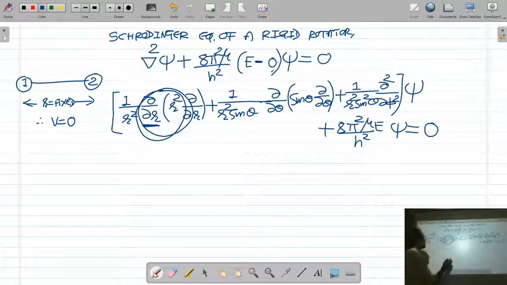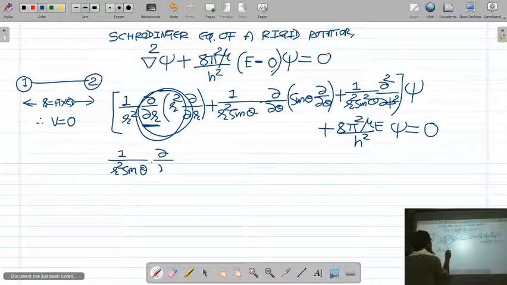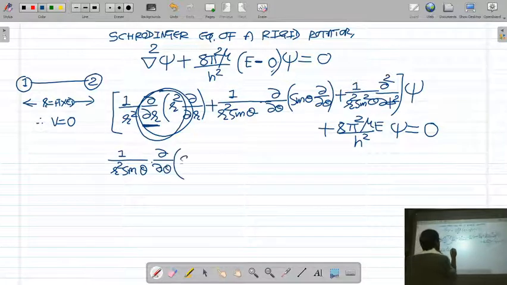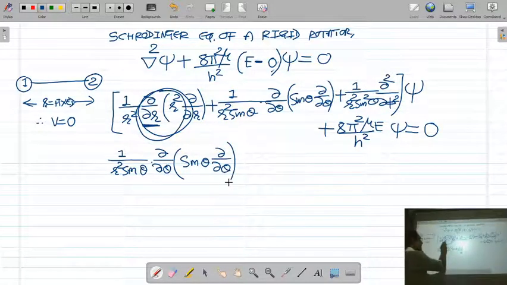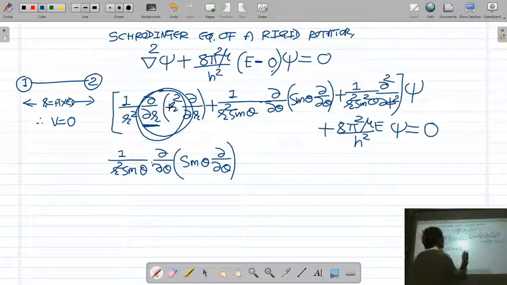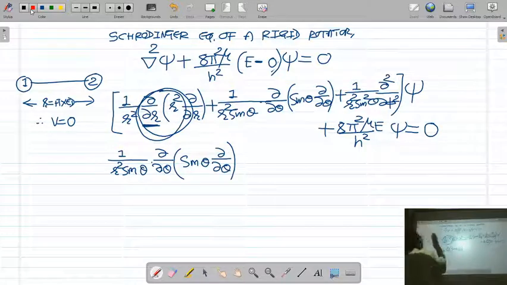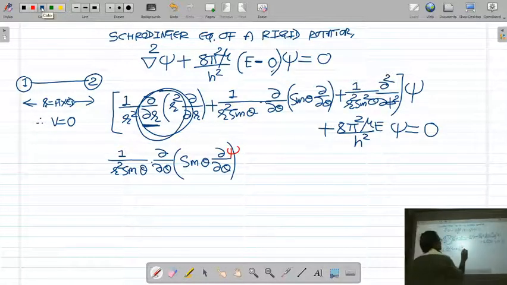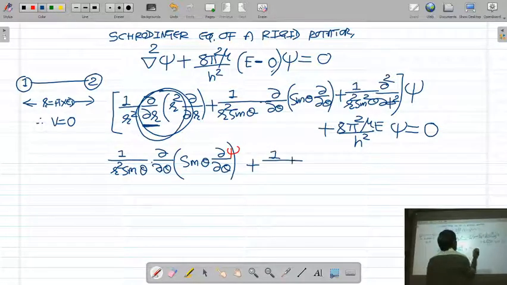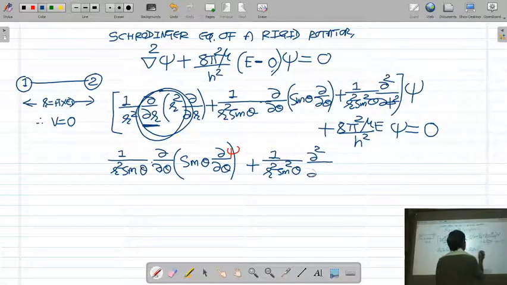Okay, so now the equation will be written as 1 upon r square sin theta d by d theta, sin theta d by d theta. This R derivative term is 0 because R is constant. This operator is operating on wave function psi, plus 1 upon r square sin square theta d square upon d phi square.